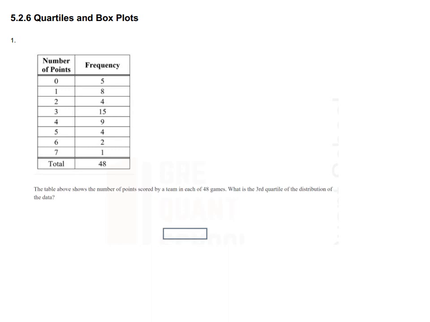N plus 1 multiplied by 3 by 4, that is 48 plus 1, that is 49, multiplied by 3 by 4. Anyway, we get the 36.75th term. So add 5 plus 8 plus 4 plus 15 plus 9, and you will get the 36th or 37th term here. And what is the number of points? That is 4. So the answer is 4.